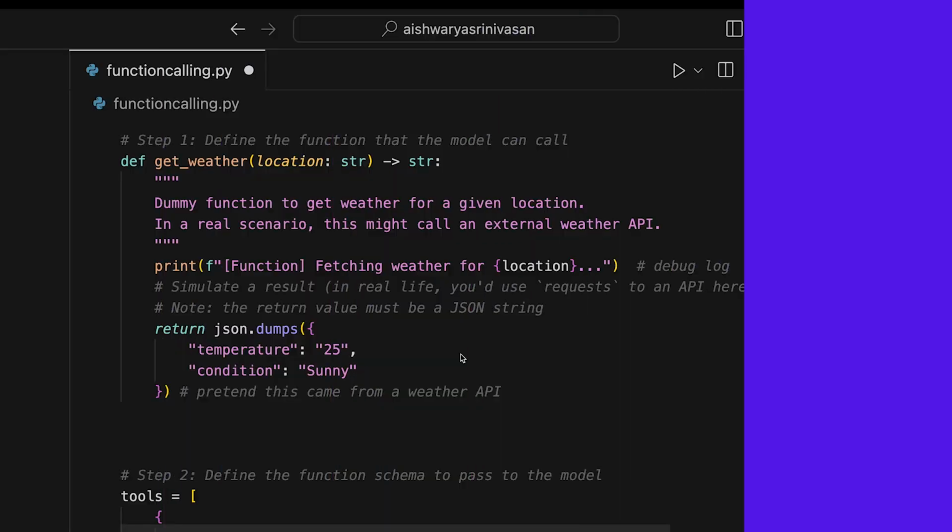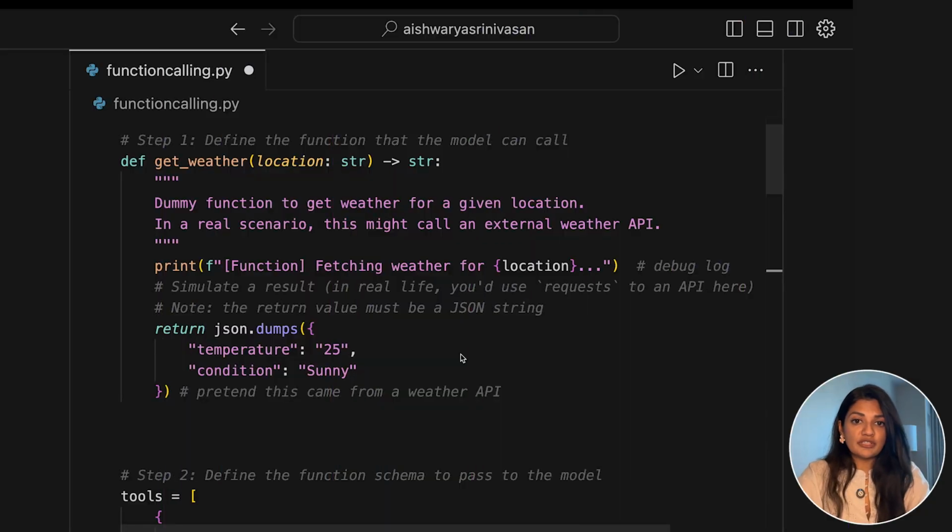So the first thing that you do is define an external function. We need a function for the model to call. For this demo, let's use a simple weather fetching function. In a real-world application, this function would actually call a weather service API, but for simplicity, I'll just stub it out with a hard-coded response. Here, get_weather takes a city name, which is a location, and returns a weather string. Do note that the return value must be a JSON string. The print statement here is just to show in our demo logs that this function was called. In practice, you'll replace the body with an actual API call to a weather service.